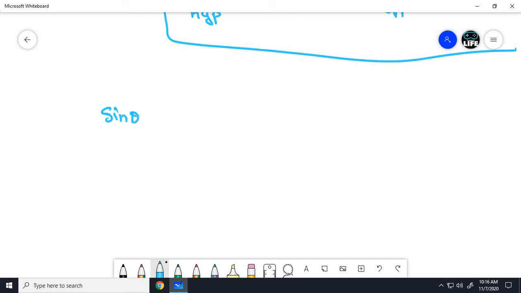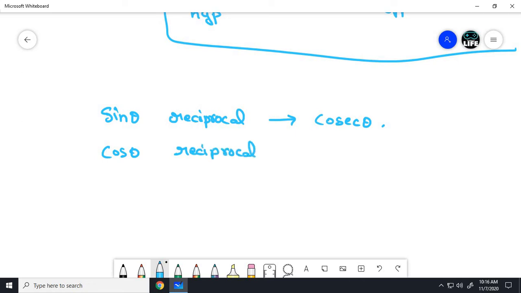Sin theta's reciprocal is cosecant theta, cos theta's reciprocal is secant theta, and tan theta's reciprocal is cot theta.